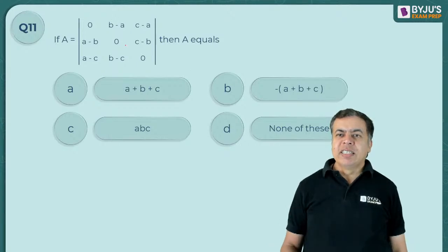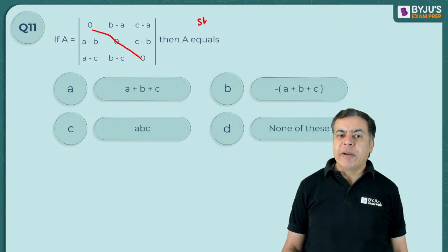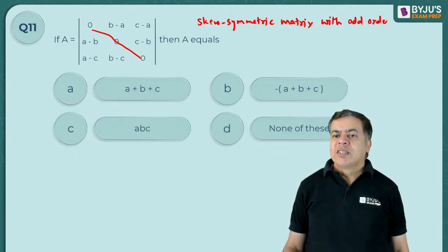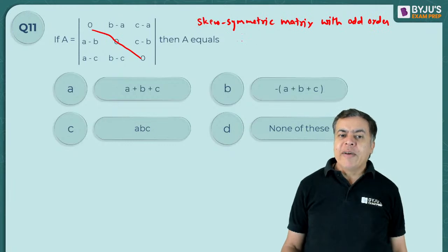This is easy because it is a skew symmetric matrix with odd order. For odd order, the determinant must be 0.